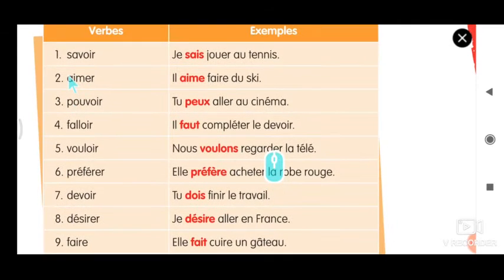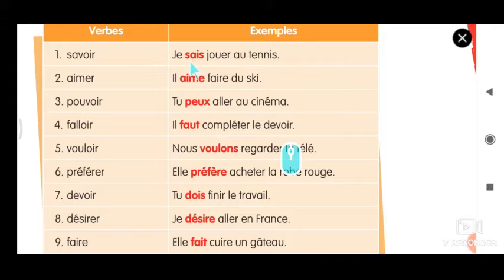You might have a question: what is the difference between a main verb and a semi verb? I'll explain here. Savoir means to know. If I say I know swimming, swimming is an action, but knowing is not an action. Knowing is a verb which helps me tell the capacity or probability of myself. So savoir means to know. What is a semi verb? Whatever verb comes first, only that verb should be conjugated.